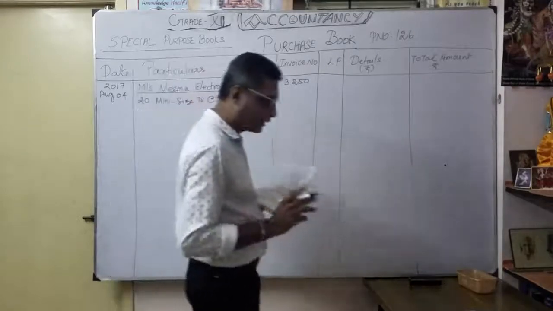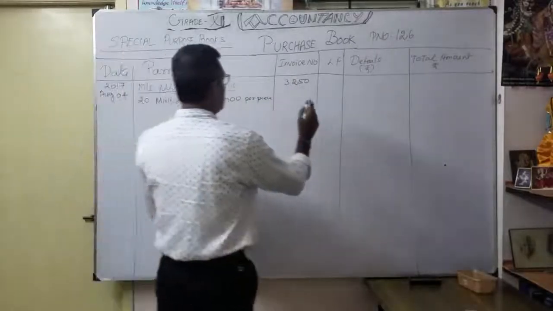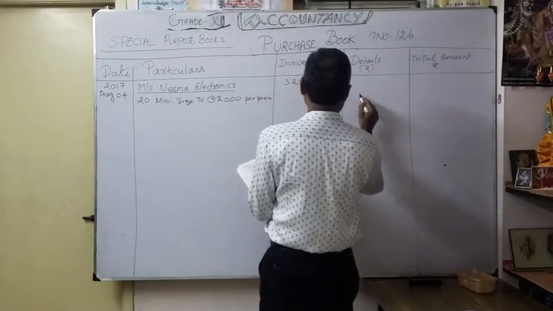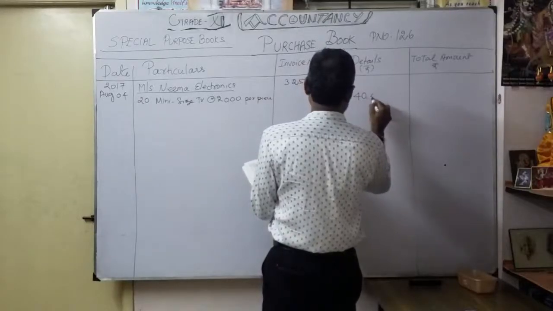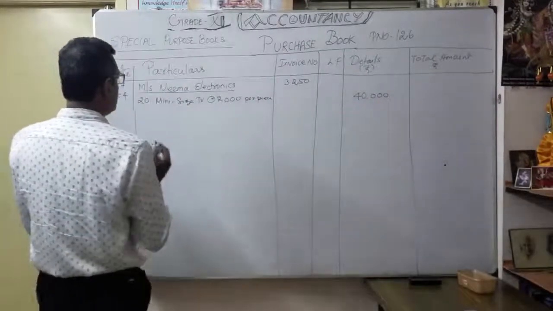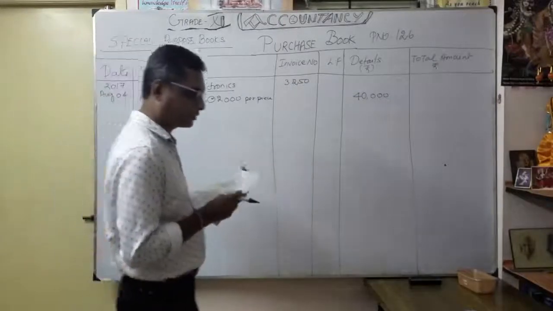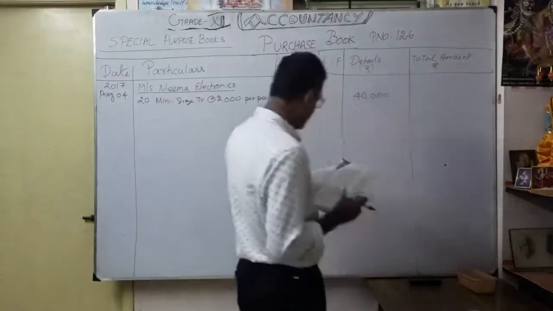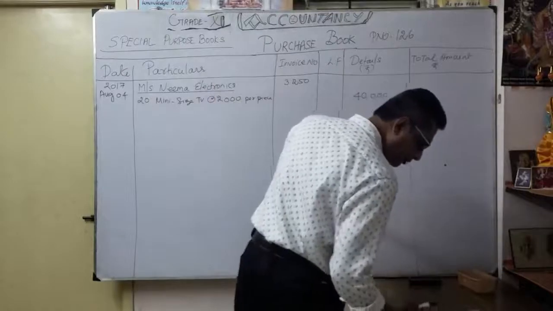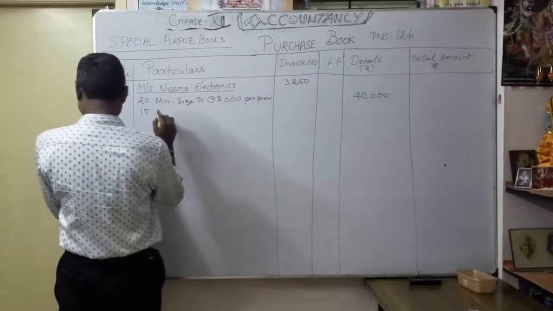So we have to write here 20 into 2000, totally 40,000, correct? Each mini TV is 2000, so for 20 mini size TVs, how much? 20 into 2000, totally 40,000. That is the amount you got. Then see the next one: 15 tape recorders at the rate of 12,500 per piece. So you have to write 15 tape recorders.